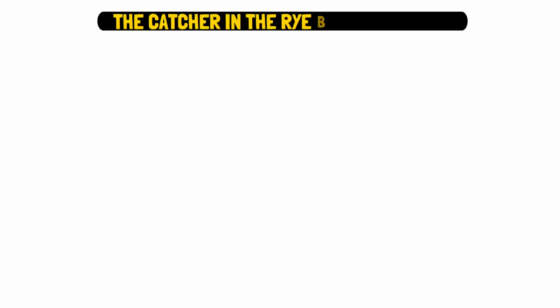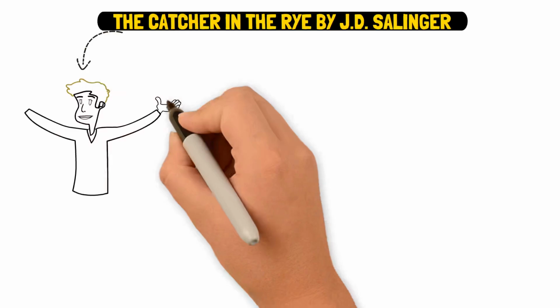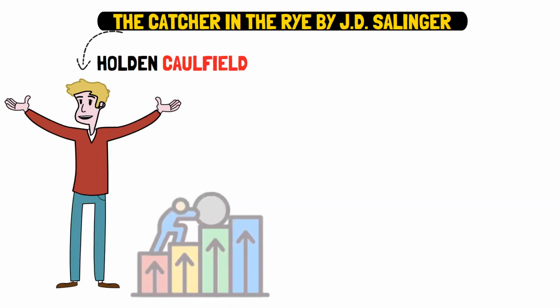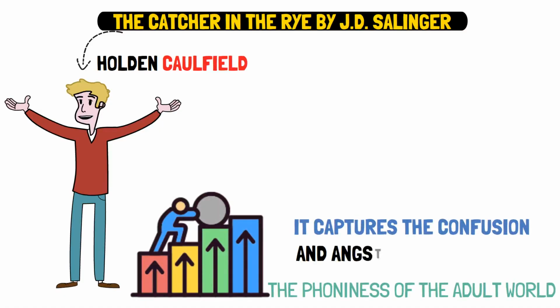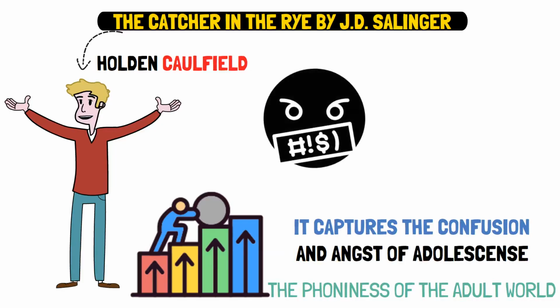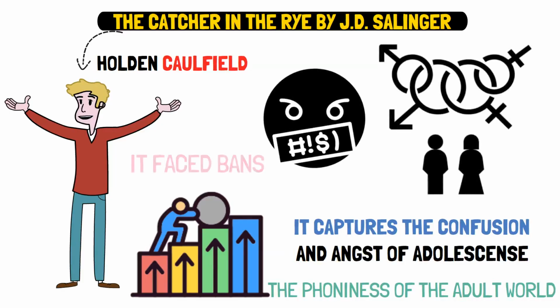The Catcher in the Rye by J.D. Salinger. The Catcher in the Rye follows a teenager, Holden Caulfield, who struggles with growing up and the phoniness of the adult world. It captures the confusion and angst of adolescence. Due to its profanity, sexual content, and themes of rebellion, it faced bans.